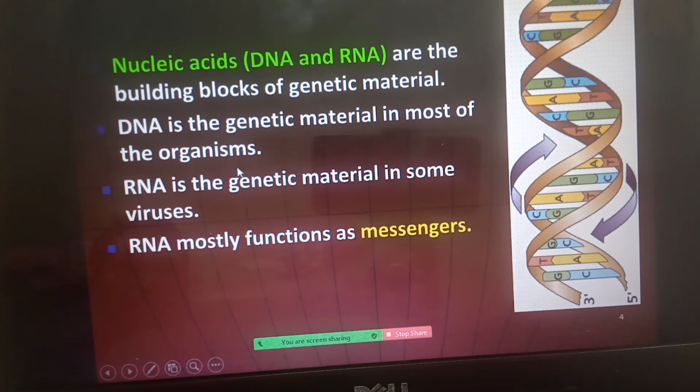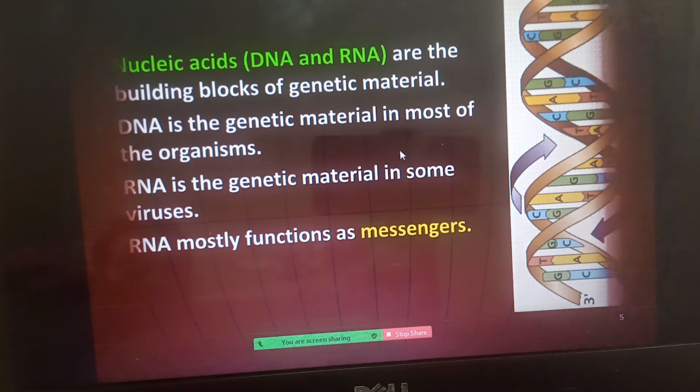DNA is the genetic material in most organisms, and RNA is the genetic material in some plant viruses. RNA mostly functions as a messenger. The types of RNA are tRNA, mRNA and rRNA. It can serve as a messenger, in the sense of copying information from DNA to RNA.